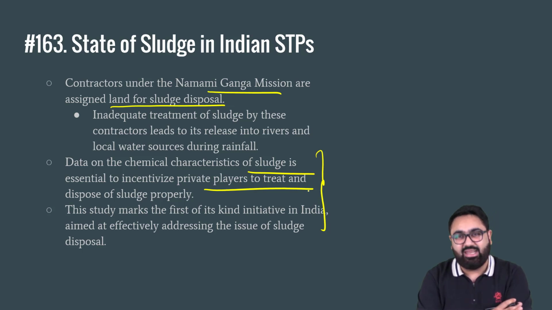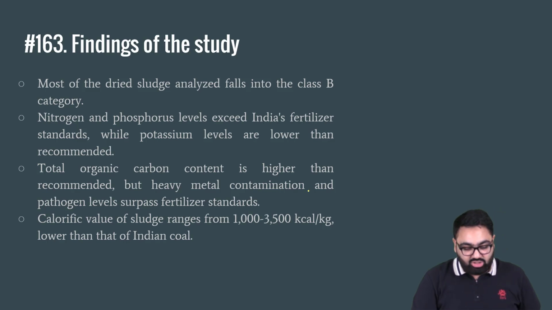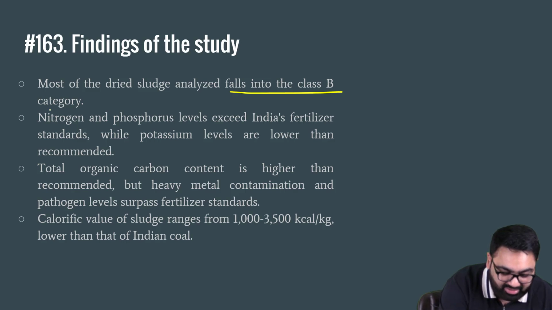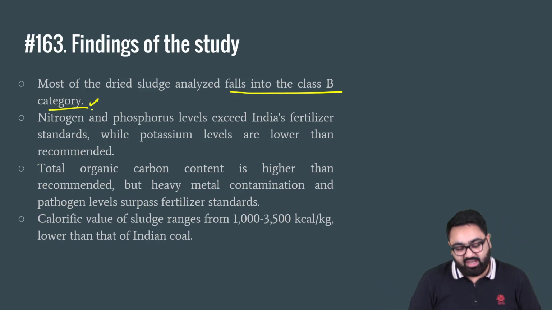So it is necessary for the government of India to ensure proper categorization and testing of sludge before it is used as fertilizers. The study also found out that most of the dried sludge falls into the B class category if you compare it with the US. B class category means the one that cannot be used safely.